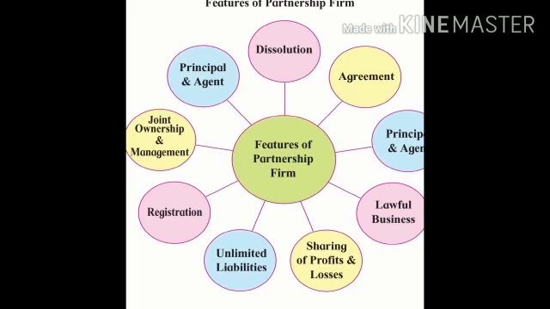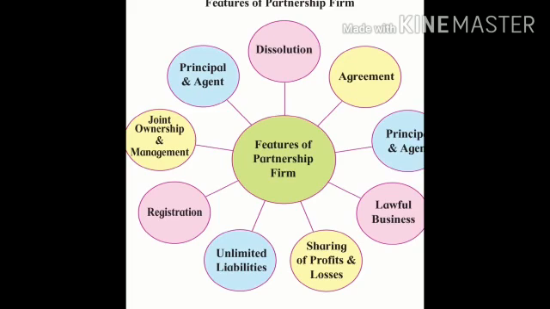Third feature is lawful business. Business undertaken by a partnership should be lawful. It cannot undertake business which is not allowed by the state. The definition of partnership also does not permit illegal business. That means a partnership firm can be formed only for lawful business. It should not be for illegal business. Any smuggling activity is not allowed in the partnership firm.